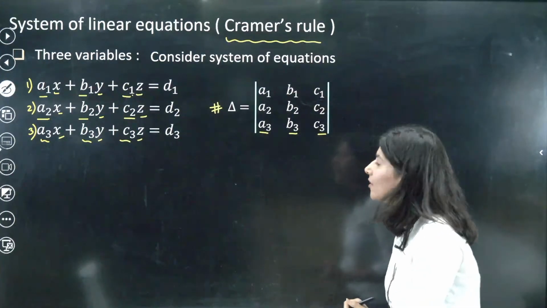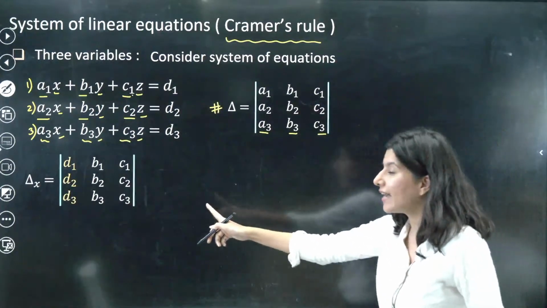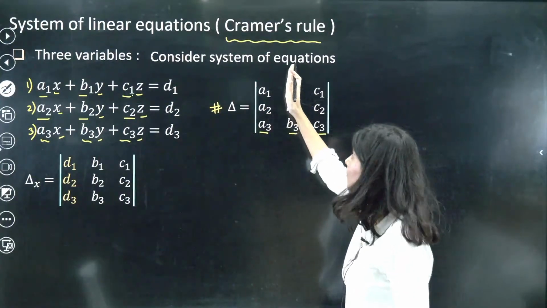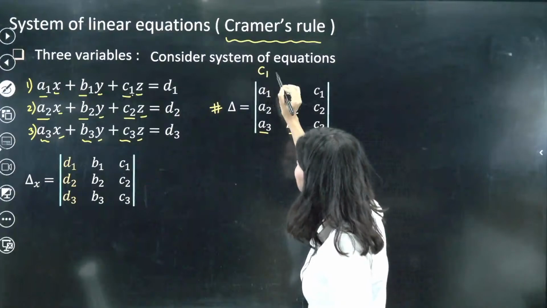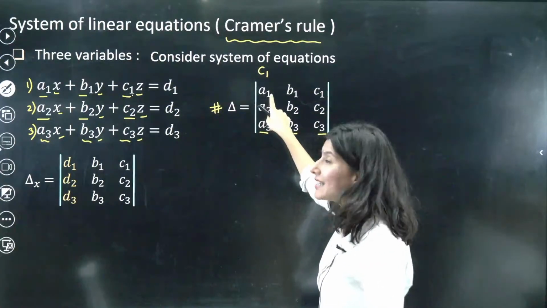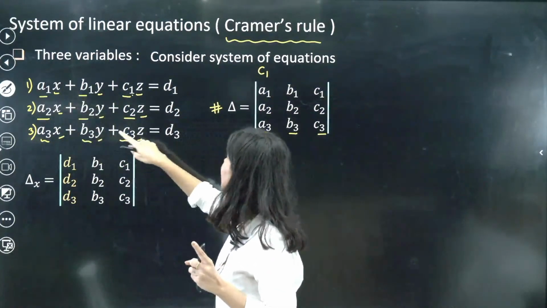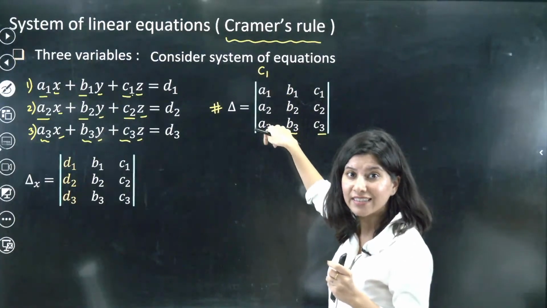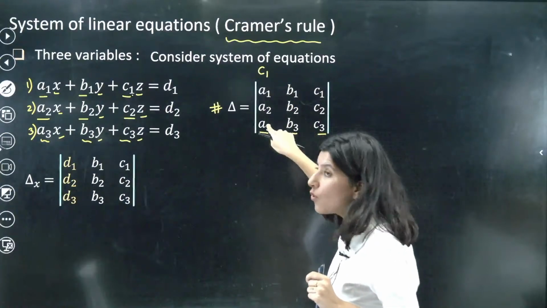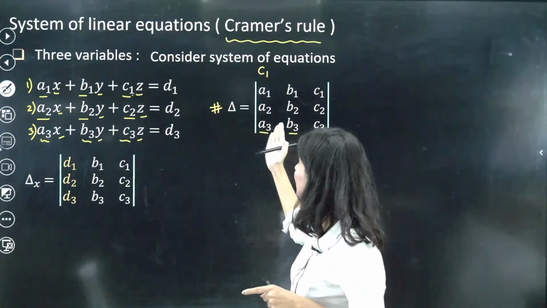The second determinant would be delta x. This is my primary determinant, and the very first column, C1, is nothing but all the coefficients of x: A1, A2, A3. Now this column 1, I am going to replace with the constants D1, D2 and D3.